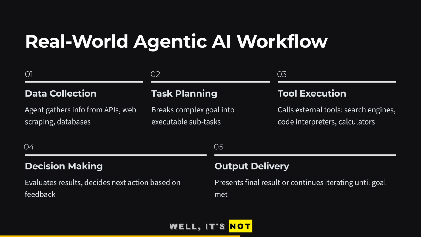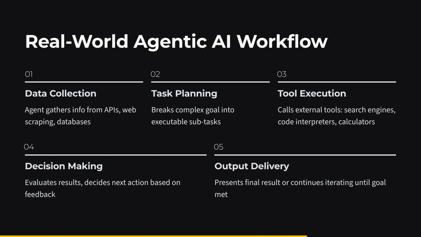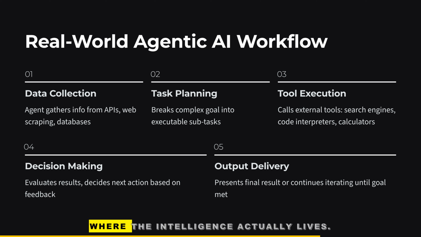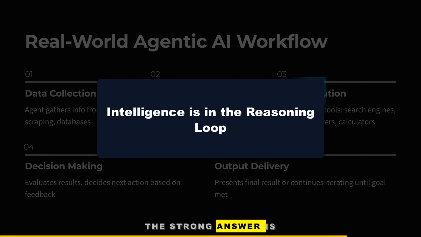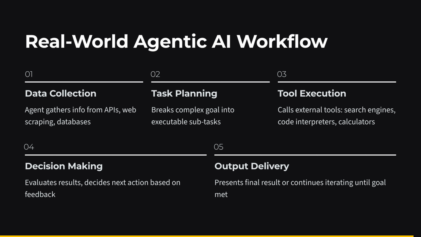A helpful way to picture this is cooking. Gather ingredients, prepare them, check the taste, and adjust. Interviewers may ask where the intelligence actually lives. The strong answer is that it sits in the reasoning loop that chooses the next best action. That loop is what separates agents from scripted automation.